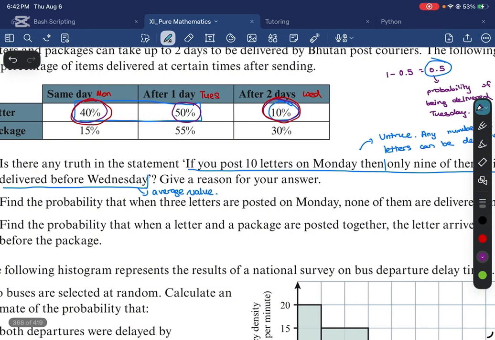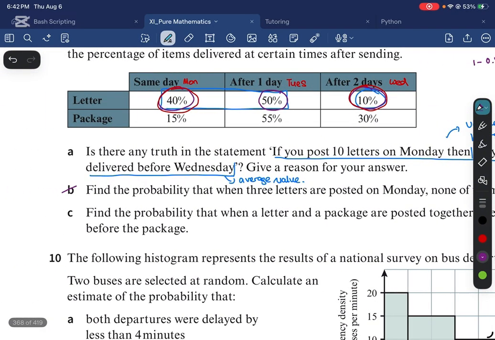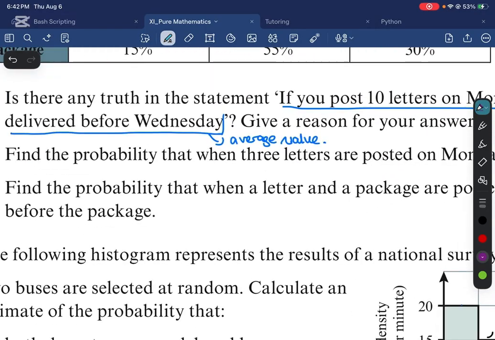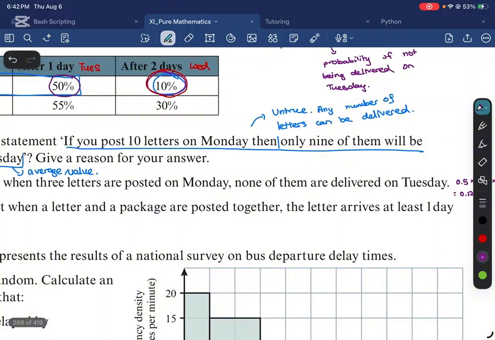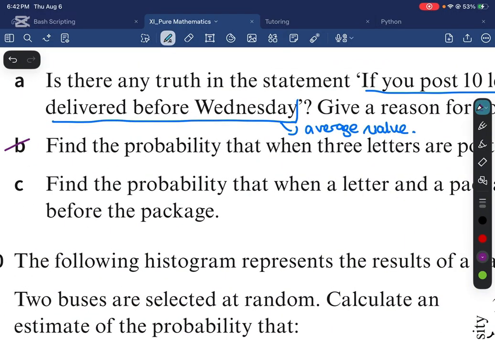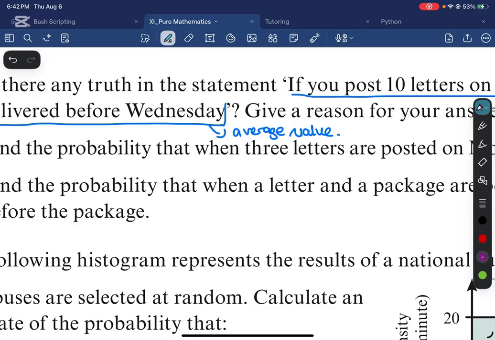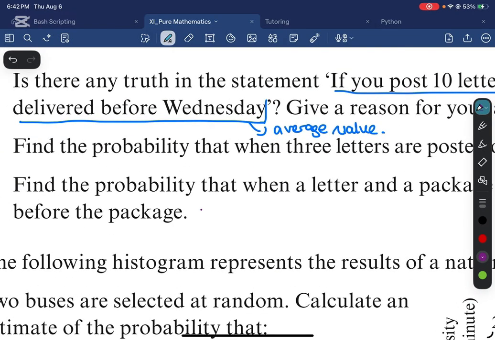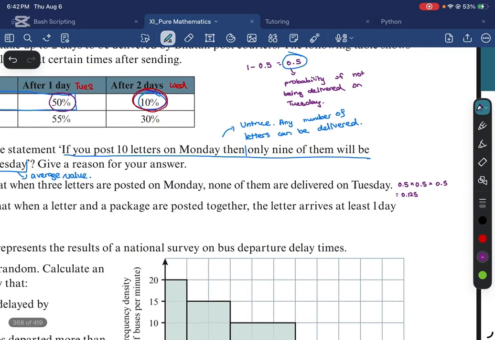Find the probability that when a letter and a package are posted together, the letter arrives at least 1 day before the package. All right, so basically, here's what we don't want. We don't want the probability of both of them arriving on the same day. We want the letter to arrive at least 1 day before.